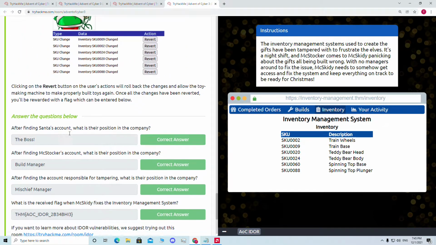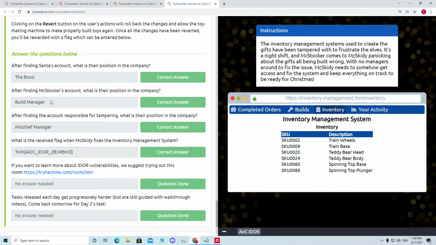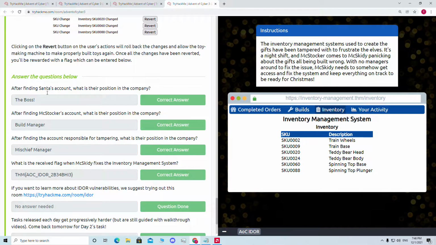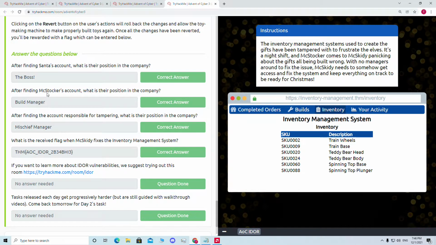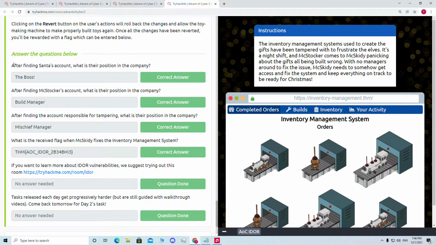So if we go there, I have already solved it, but I will show you again. And it's very basic, but it gives you the real concept of the IDOR. So if you are really a beginner, it will be very helpful for you to understand how the IDOR works and how to find IDORs, and how you change the parameters and see if there is any IDOR vulnerability existing on the website.